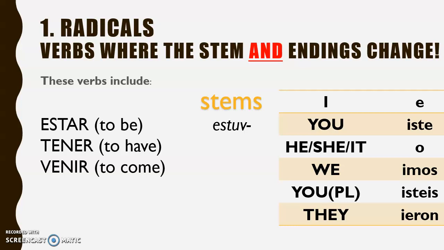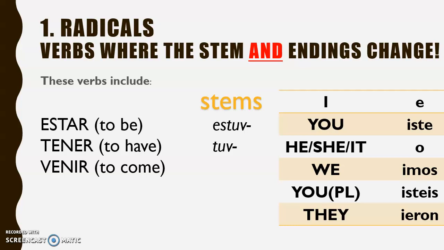The verb tener, for example, an ER verb, you would expect the stem to look like ten, T-E-N here, but it has its own little stem in the radicals here. It's tuv in Spanish. So I had, you had, he, she, it had, and so on and so forth would sound like tuve, tuviste, tuvo, tuvimos, tuvisteis, tuvieron.